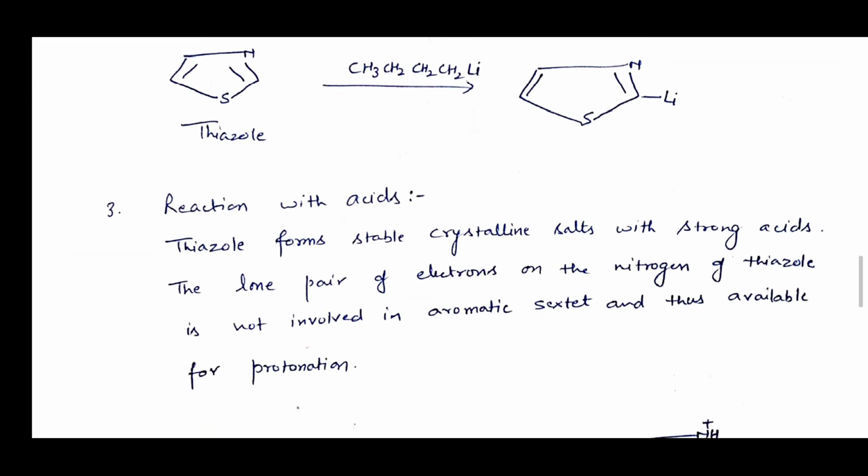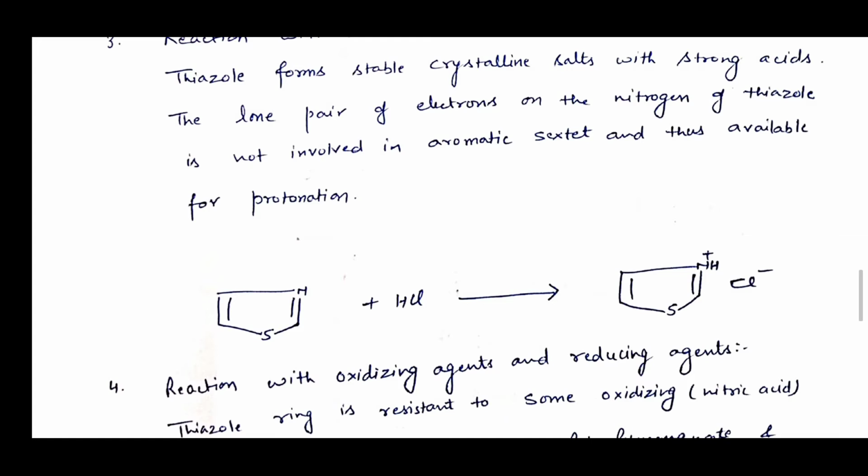Now, reaction with acids. Thiazoles form stable crystalline salts with strong acids. The lone pair of electrons on the nitrogen of thiazole is not involved in the aromatic sextet and is thus available for protonation. As you can see in this reaction, thiazole on reaction with HCl or any acid is protonated to form this protonated thiazole or salt.